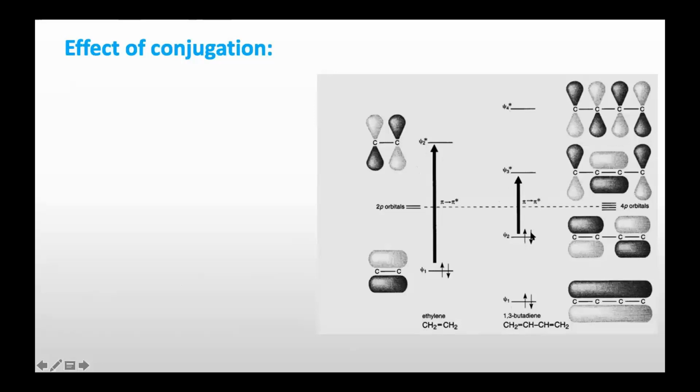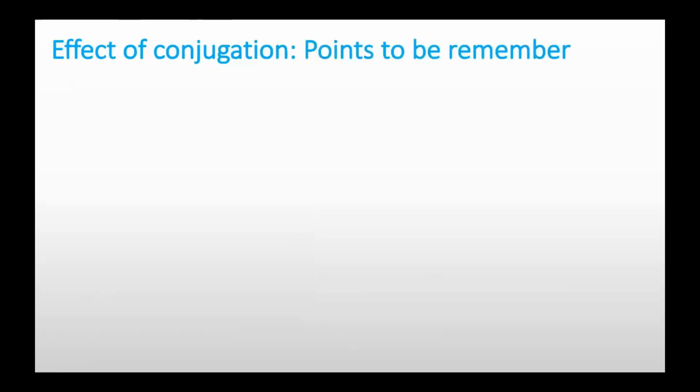But if you see the gap between bonding, which is psi2, and anti-bonding, which is psi3 star, meaning HOMO is psi2 and LUMO is psi3 star, it is lower than the gap between HOMO and LUMO of ethene, meaning psi1 and psi2 star. So as conjugation increases, the gap between HOMO and LUMO decreases. So it requires less energy. Less energy means it will absorb at a higher wavelength. That is the reason we see an increment in the lambda max as conjugation increases.